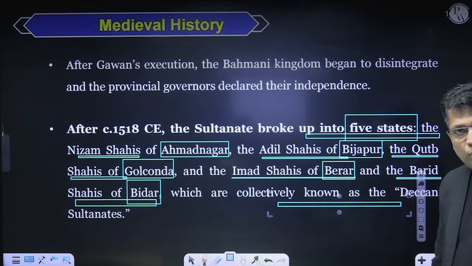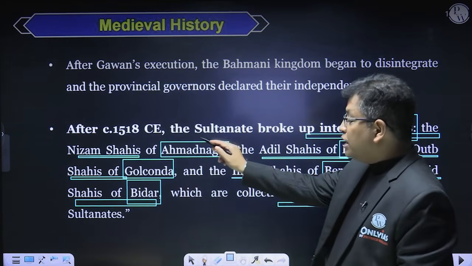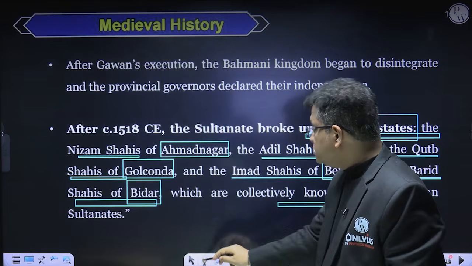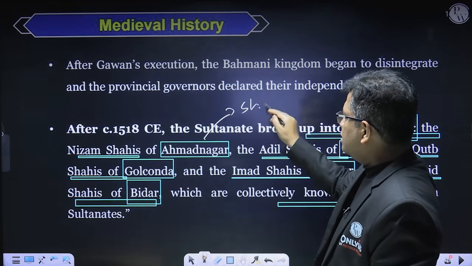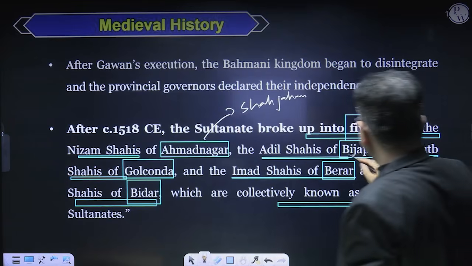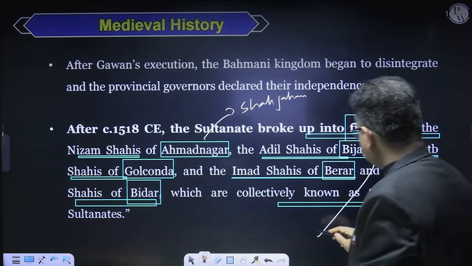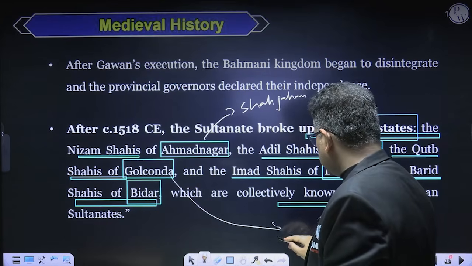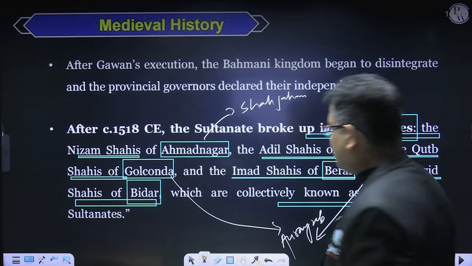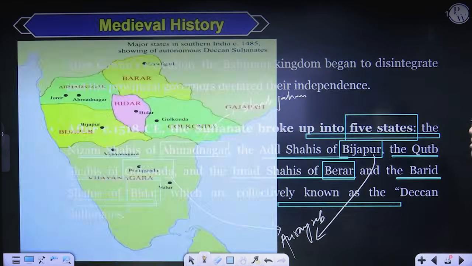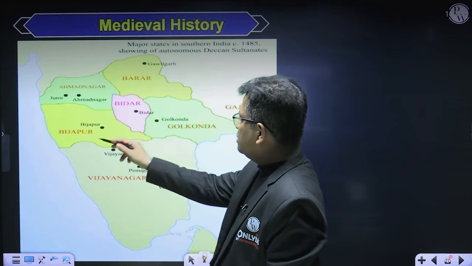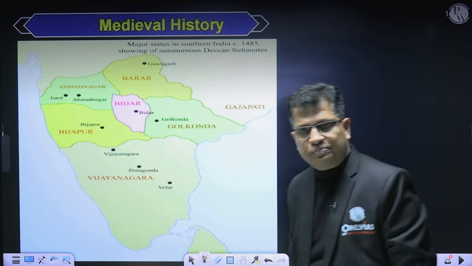Is it okay? Right? And this Ahmednagar would be, during the time of the Mughals, annexed by Shah Jahan, and Bijapur and Golconda were annexed by Aurangzeb into the Mughal Empire. Is it okay? So that is the understanding. So these are the Dakhni states: Ahmednagar, Barar, Bidar, Bijapur, and Golconda. Sir, madam, is it okay?